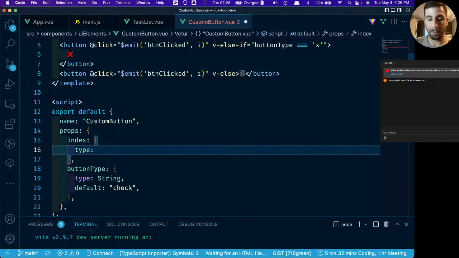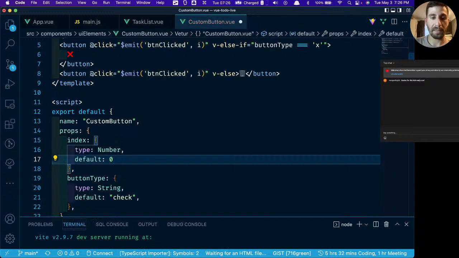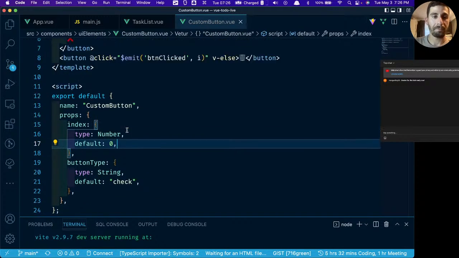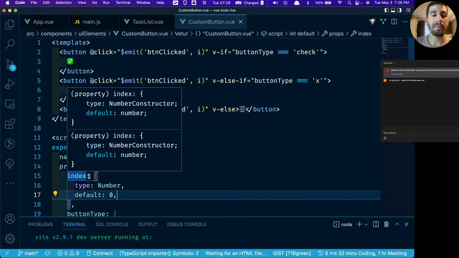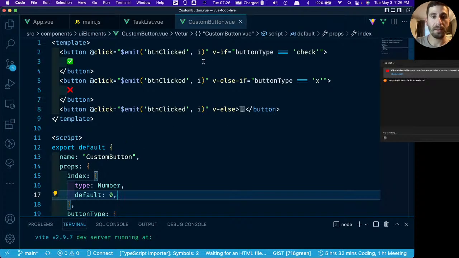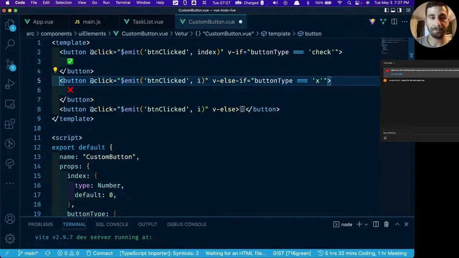Well, the type's going to be number, capital N. And the default, we'll just make that 0. Okay, so let's see if it's working. We have the index, which is going to be different for each time that this component is rendered. We're going to have to reference it by name. So instead of I, we're going to say index.